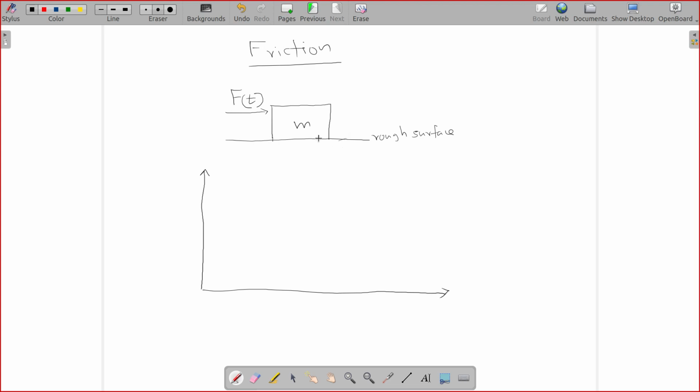Now if we draw the free body diagram of this mass, what are the external forces on this mass?